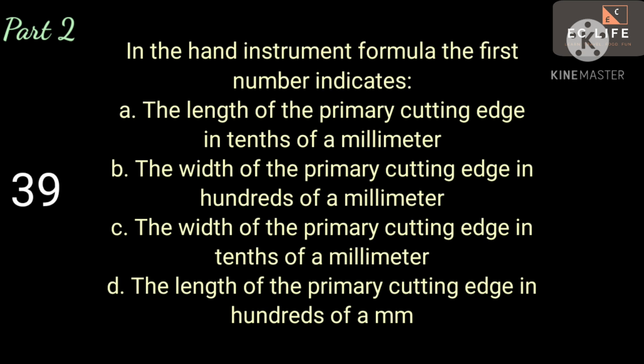Next question. In the hand instrument formula, the first number indicates A. The length of the primary cutting edge in tenths of a millimeter, B. The width of the primary cutting edge in hundredths of a millimeter, C. The width of the primary cutting edge in tenths of a millimeter, D. The length of the primary cutting edge in hundredths of a millimeter. Answer is C. The width of the primary cutting edge in tenths of a millimeter.